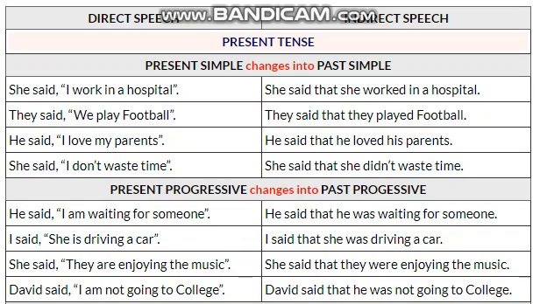David said, I'm not going to college. David said that he was not going to college. Here again you can see he was not. We have used was in the simple past tense in the indirect form because the tense has been changed, and you can see that not has been added after the helping verb in both sentences.